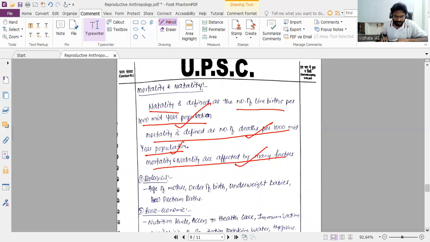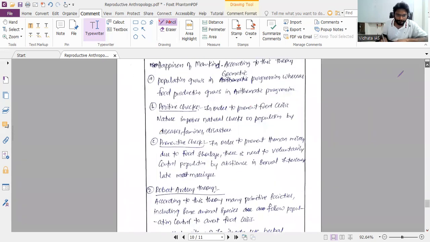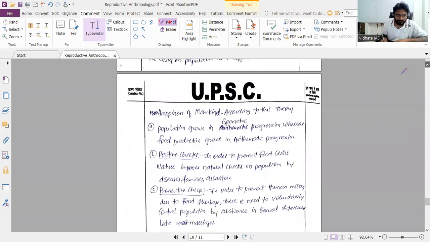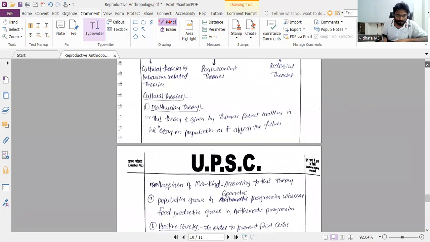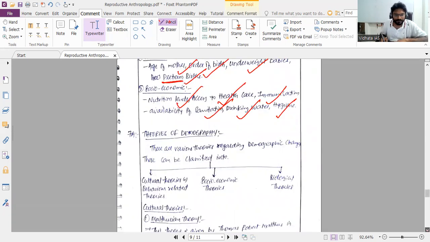Biological factors: age of the mother, order of birth, underweight babies, preterm birth. Social factors: nutritional level, access to healthcare, immunization, availability of sanitation, drinking water, etc. That is it.